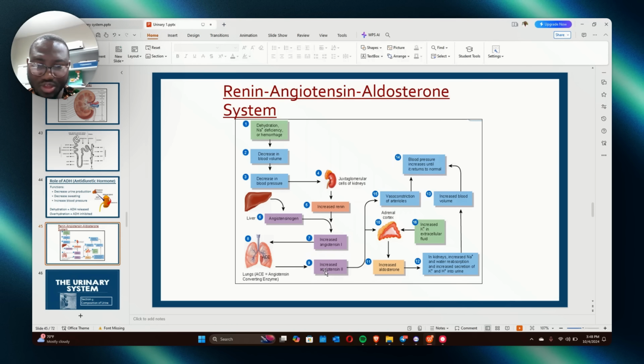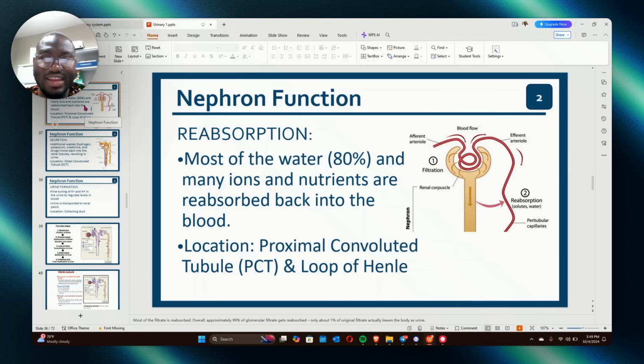In the lungs, we give ACE to break angiotensin 1 to angiotensin 2, which does all this. I don't need to keep going back to it, but that's how important that diagram is. Okay, so another thing that they can ask you is: the capillary has pores small enough to exclude blood cells from the filtrate. The answer is true. We've discussed this before. You understand? It is absolutely true. So you can't fail this question.